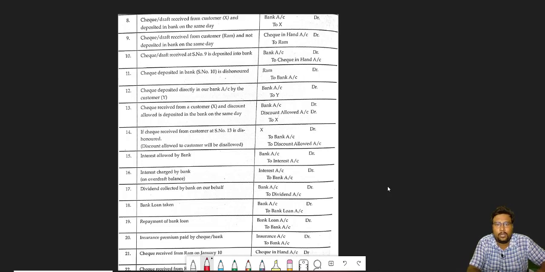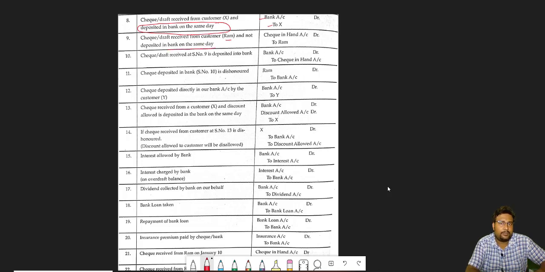You have to be very careful about this phrase, on the same day. Then bank account debit, because bank is receiving the check, and who is giving the check? X. So to X.